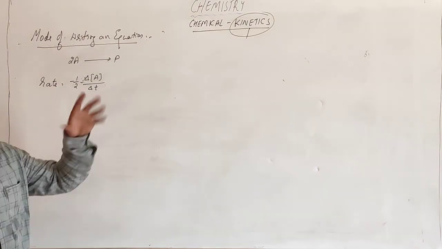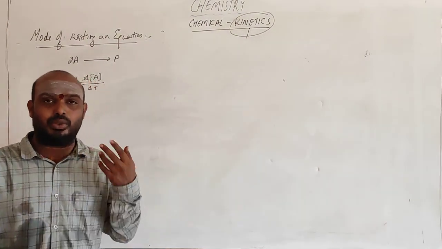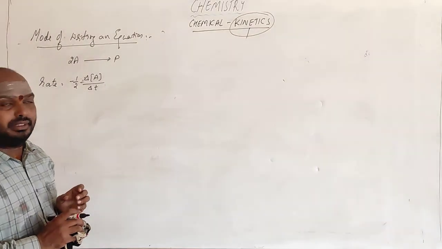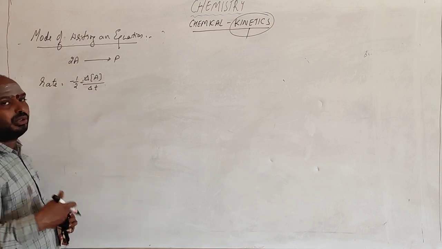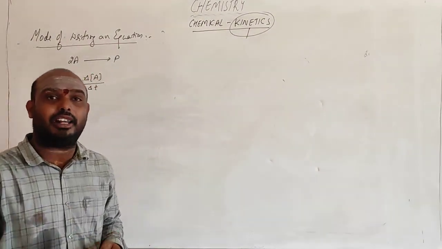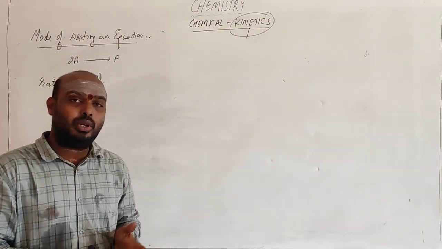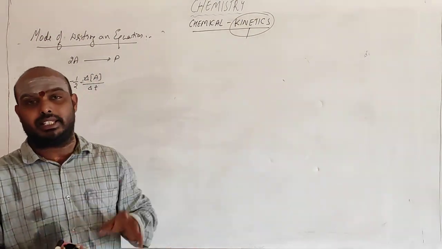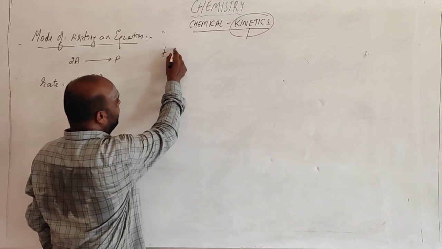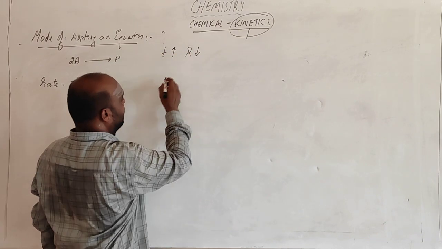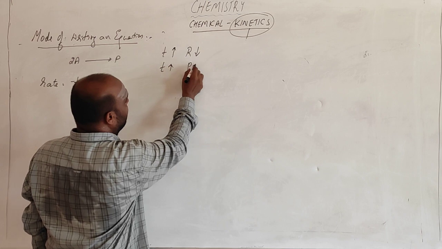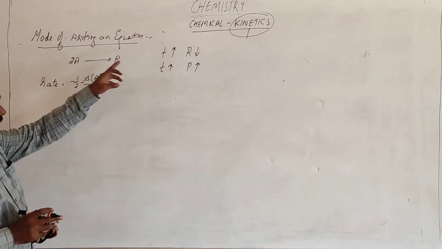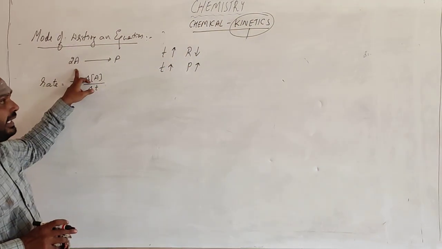Minus indicates the disappearance. While the time is going on, the reactant will be finished and converted to product. And as the time goes on increasing, what happens to the product? There is the formation of the product. Time goes on increasing, reactant goes on decreasing. Time goes on increasing, product goes on increasing. If time increases, reactant concentration decreases; if time increases, product concentration increases.